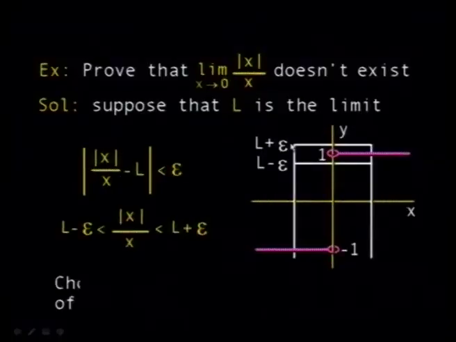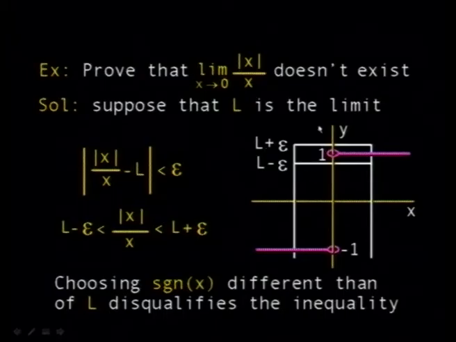Prove that the limit of modulus x over x does not exist. We want to prove whether the limit exists or not. Suppose that the limit exists and is equal to L. So what we do is that we want the difference between modulus x over x, which is the value of the function, minus L to be less than epsilon, provided that x lies in a deleted neighborhood of the point x equal to 0. Now this presupposes that this inequality can hold. So can this really exist? Of course it doesn't. Why?